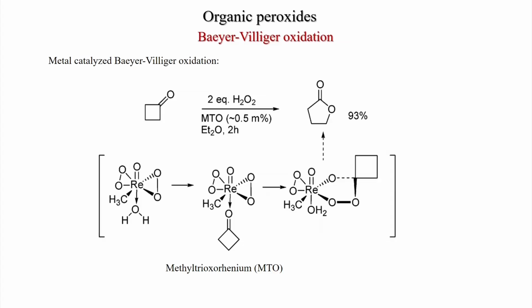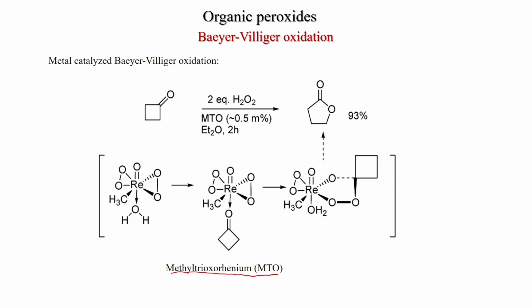There are many reports also on metal catalyzed Baeyer-Villiger oxidation. Here the idea is that you can use a stoichiometric amount of hydrogen peroxide, and you can use a metal oxide like methyltrioxorhenium. Rhenium is a transition metal. Under this condition you can get cyclobutanone to butyrolactone, a 5-member lactone, in very high yield.